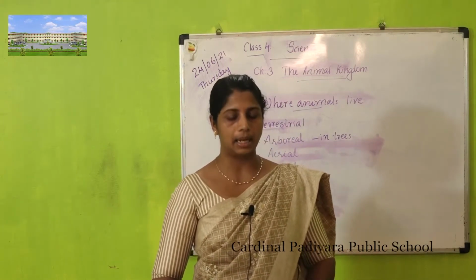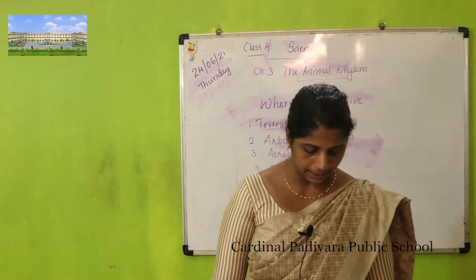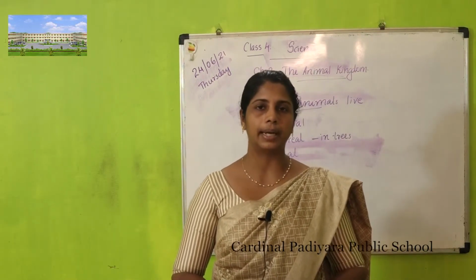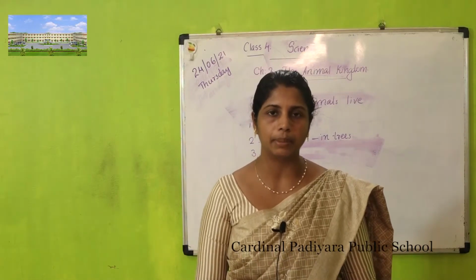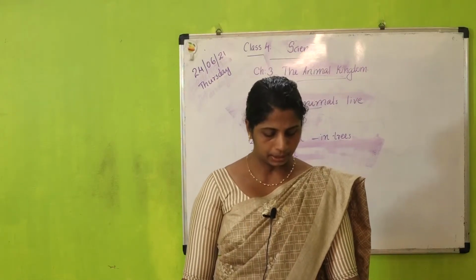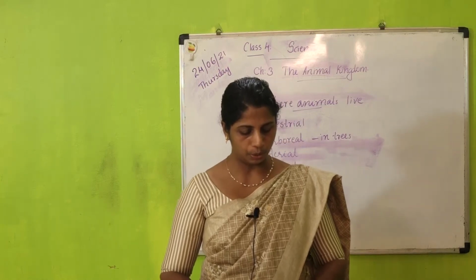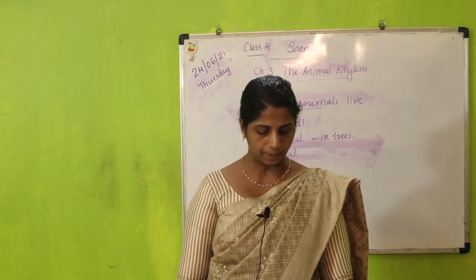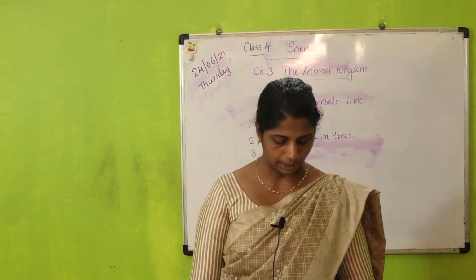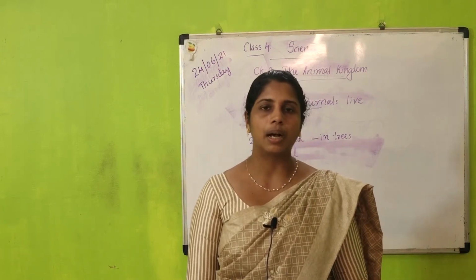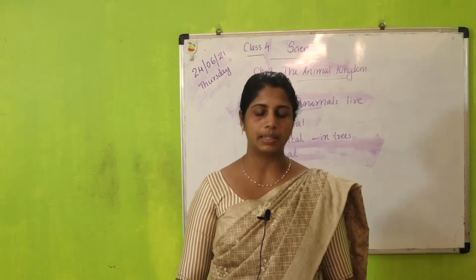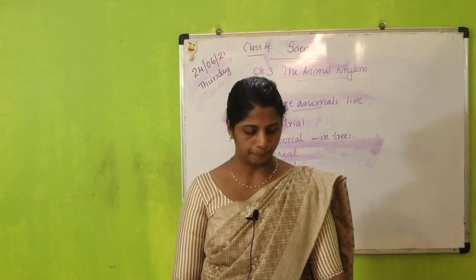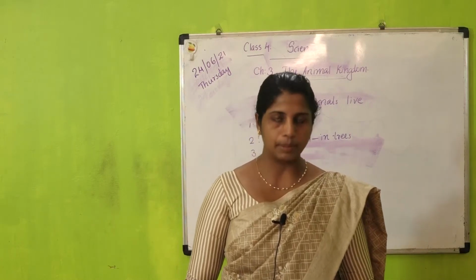Next is aerial animals. Aerial animals are those that spend a lot of time in the air. Birds and bats belong to this group. Their bones are light and hollow, so their body shape helps them to cut through the air easily. And also they have wings.